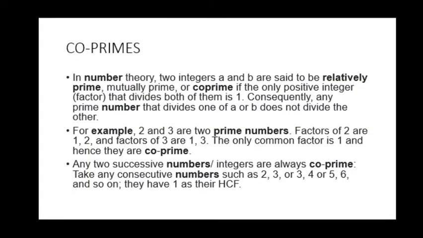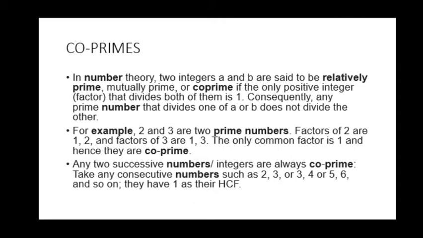Yes, co-primes, one of the important things. See the slide, what the co-primes are. In number theory, two integers a and b are said to be relatively prime, mutually prime or co-prime.